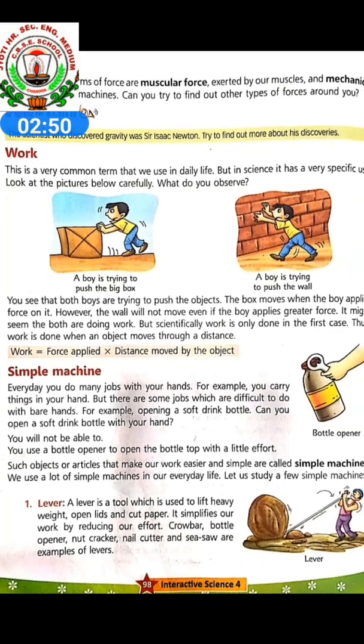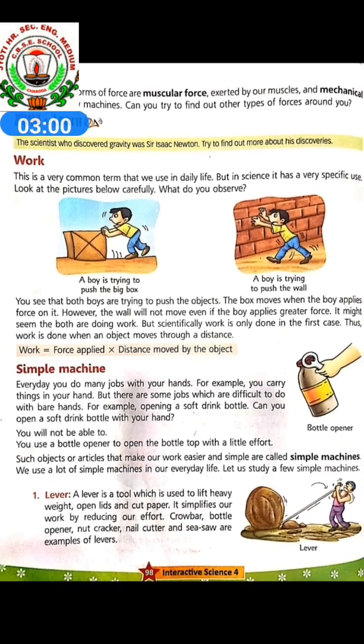Next one is simple machine. Every day you do many jobs with your hands. For example, you carry things in your hand, but there are some jobs which are difficult to do with bare hands. For example, opening a soft drink bottle. We can't open the soft drink bottle by hand or finger. Can you open a soft drink bottle with your hand? No, you will not be able to open it.